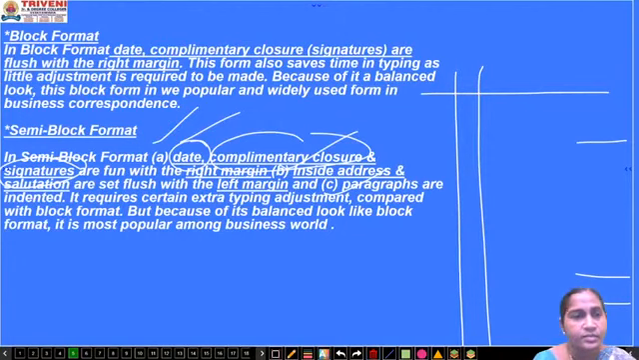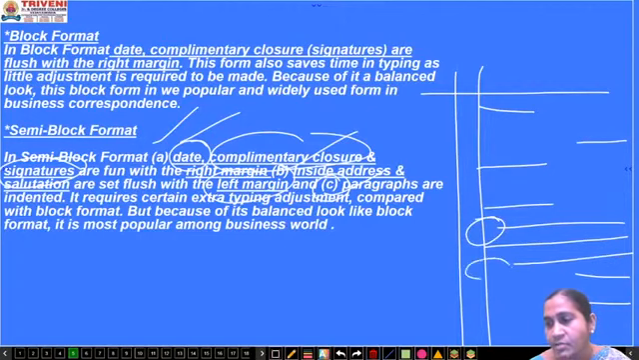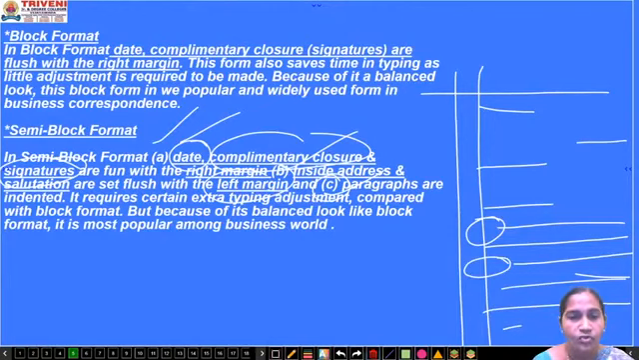B, the address are written on the left, from address to address, salutation. And the last one, the paragraphs. The paragraphs are in the indented form, leaving some space from the margin and writing the paragraph. Okay, in this way you are going to write a semi-block format.